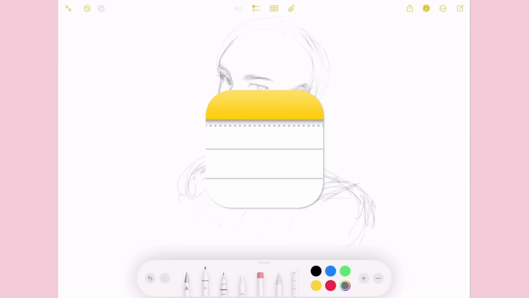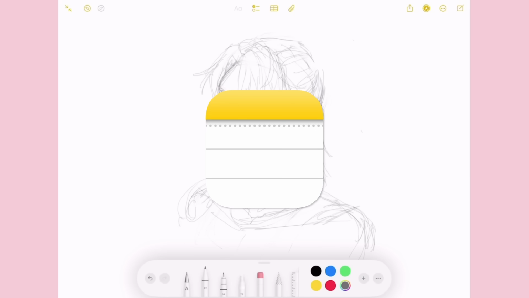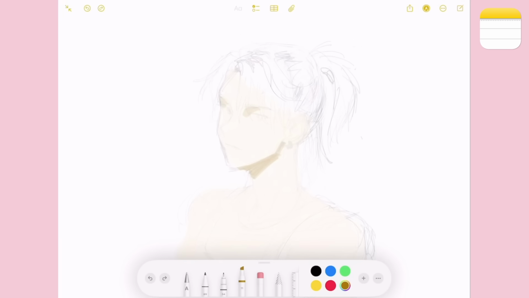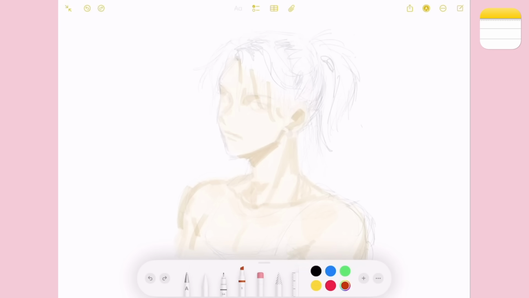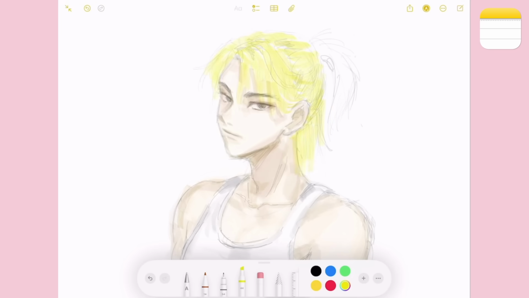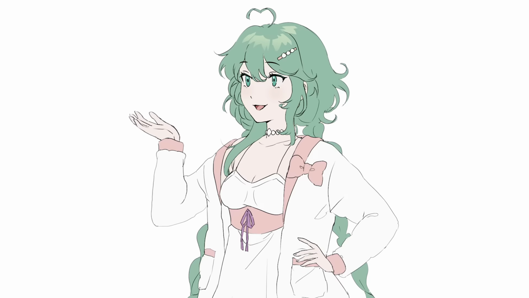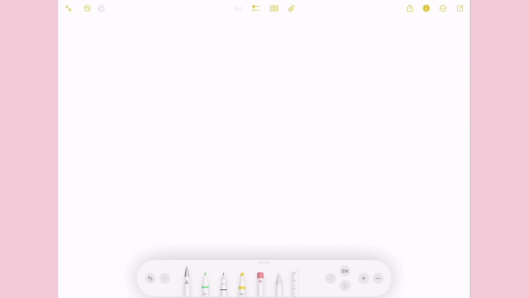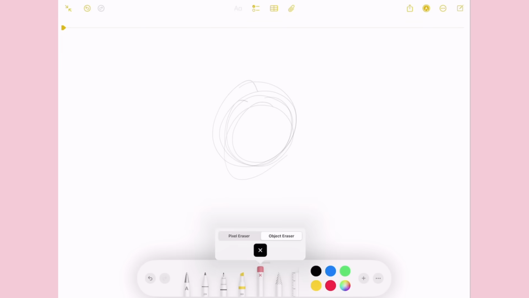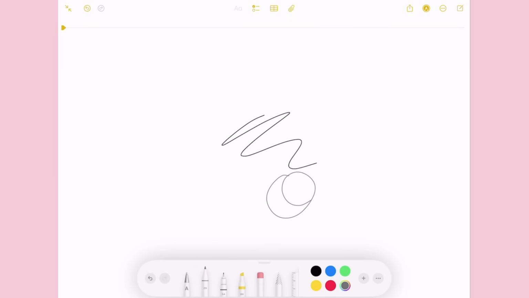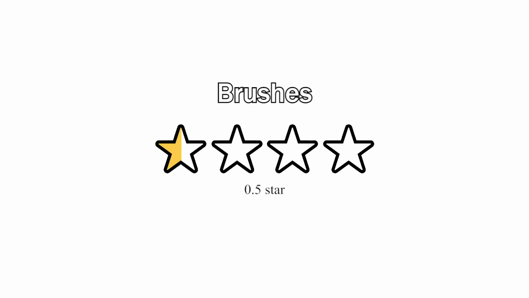For the design, I went for a clean character as the logo is just white and yellow. It was really weird to color on this app, and I had a lot of trouble selecting the right yellow. But on to the ranking. You don't get many brushes or sizes to choose from, and I guess the limitation is kind of fun in an MS Paint sort of way, but 0.5 out of 4.